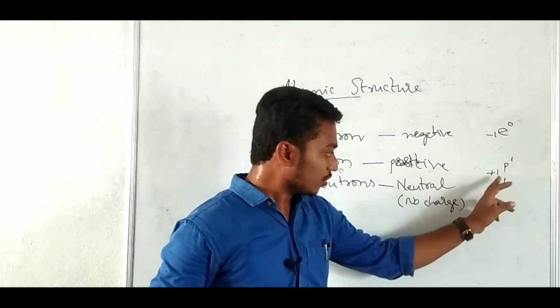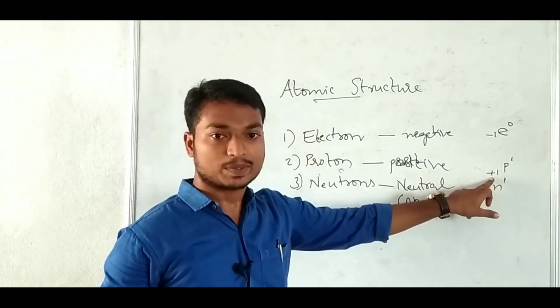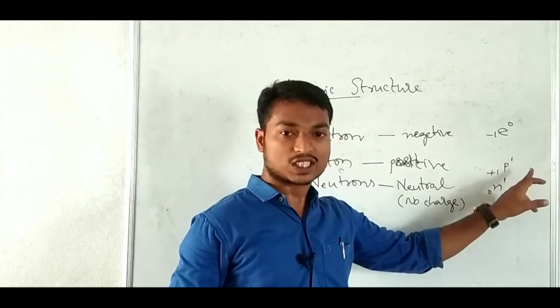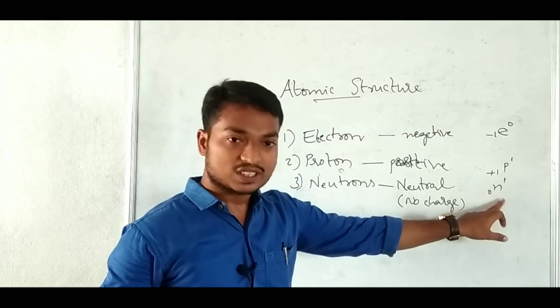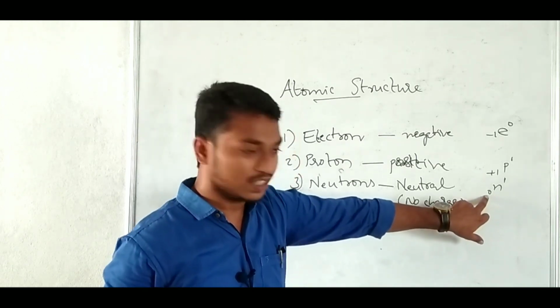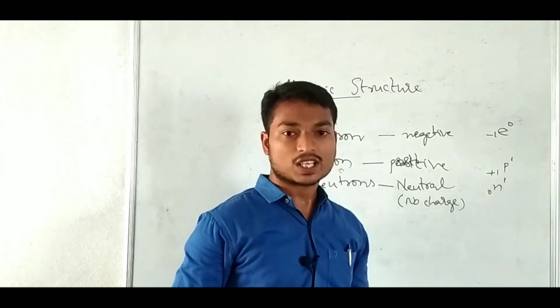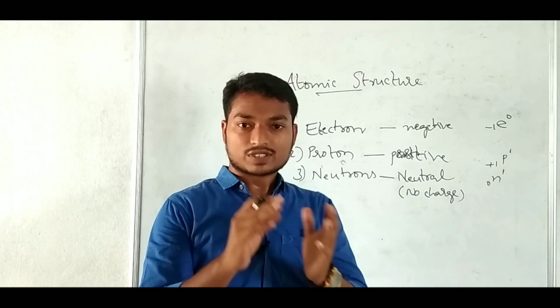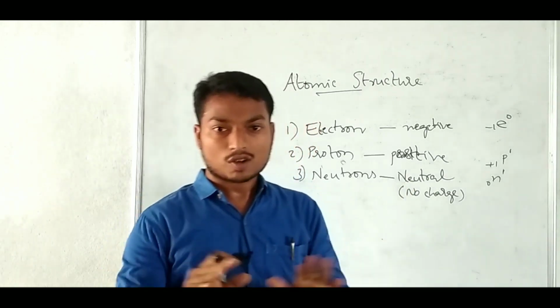And for protons, +1 represents the positive charge of the proton and this one represents the mass of the proton. For neutrons there is no charge, so we mentioned 0. Zero represents there is no charge for neutrons. And here 1 is the mass of the neutron. So the atom consists of subatomic particles: electron, proton and neutron. Okay, these are all fine.